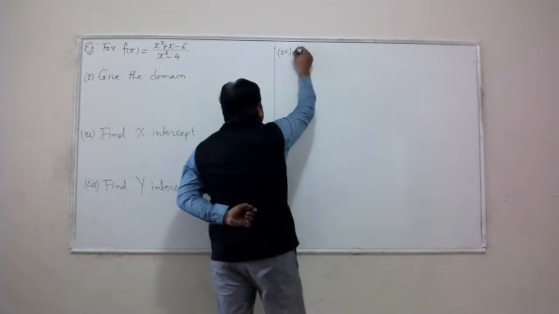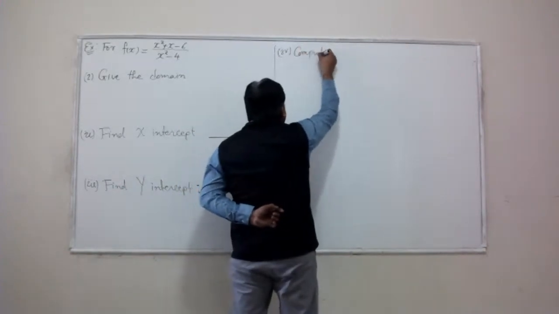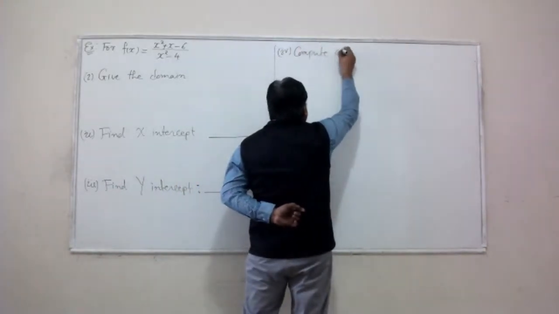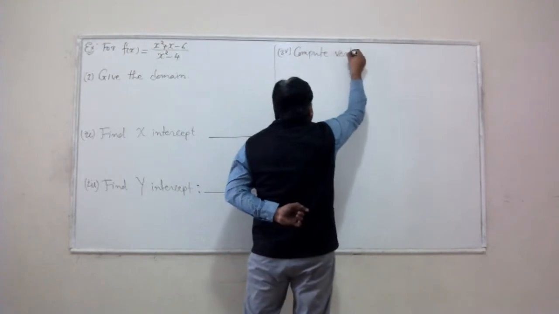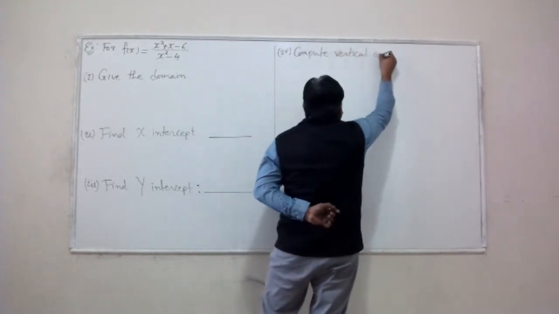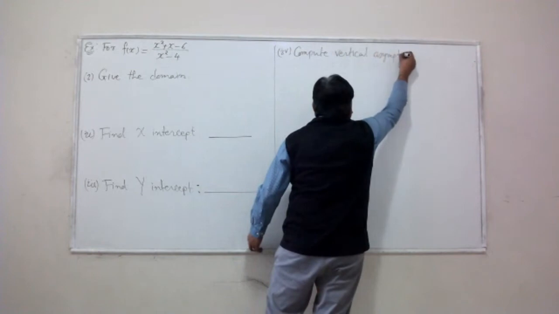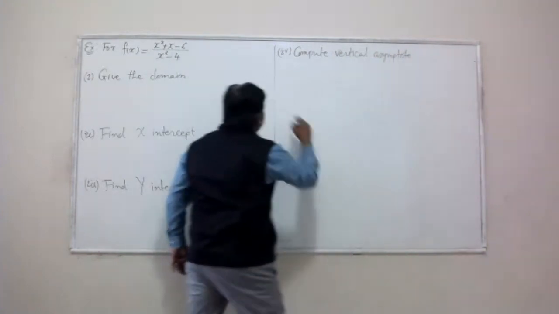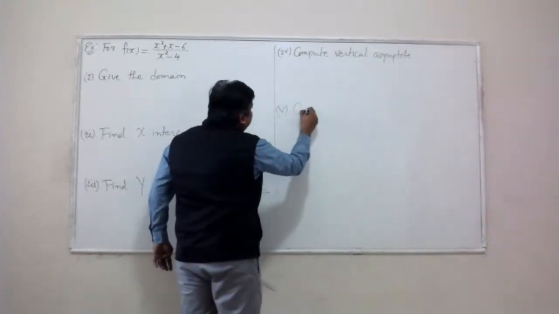the vertical asymptote. Compute the horizontal asymptote.